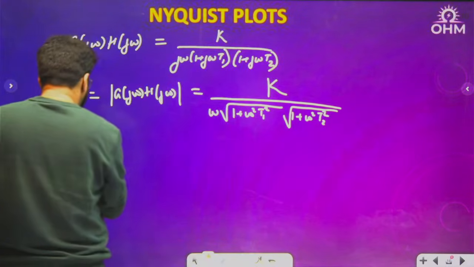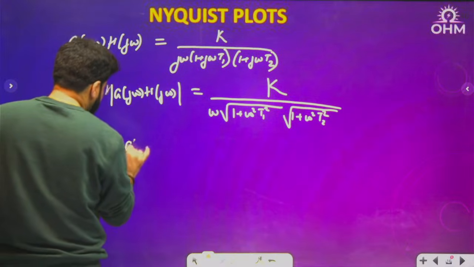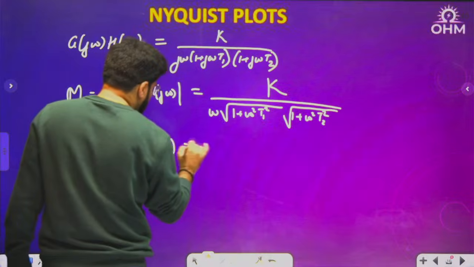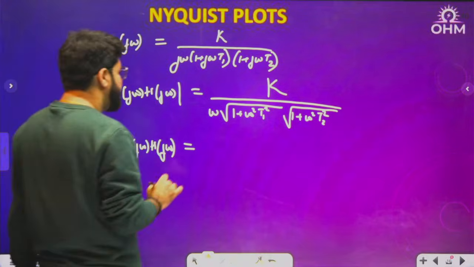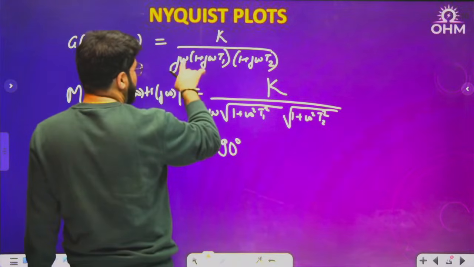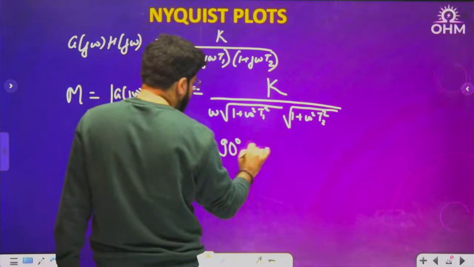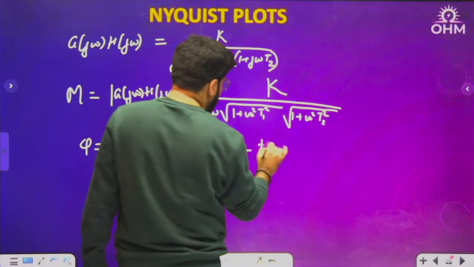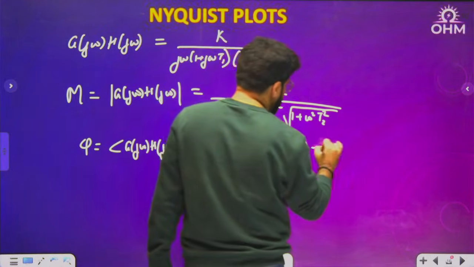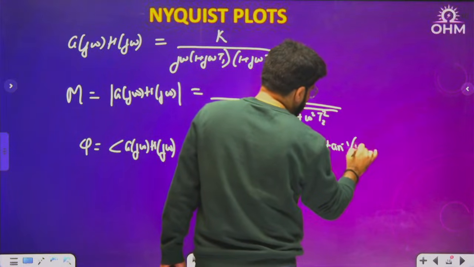Then the phase, that is angle of G(j omega)H(j omega). What is the value of this phase? The numerator is a positive real number, so 0; the denominator contributes 90 degrees, and denominator means minus phase. Then again tan inverse y by x, that is tan inverse of omega T1, and next is tan inverse of omega T2.